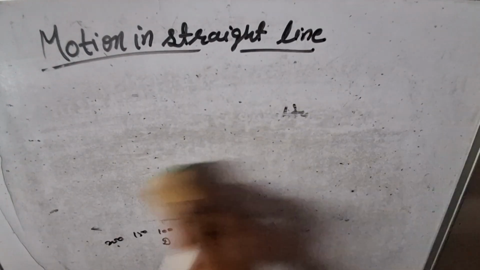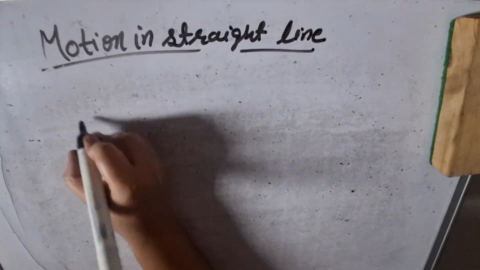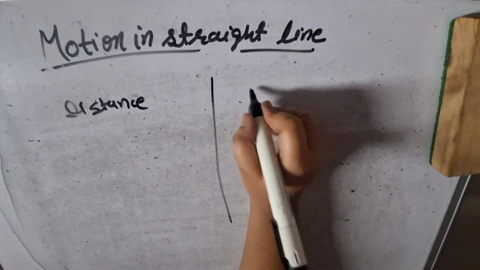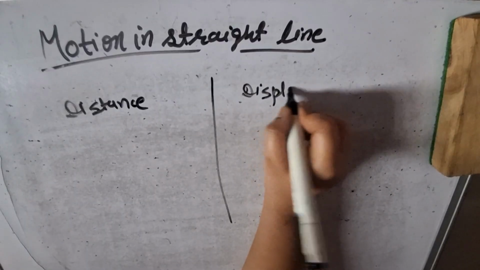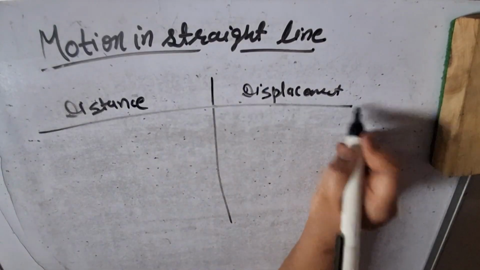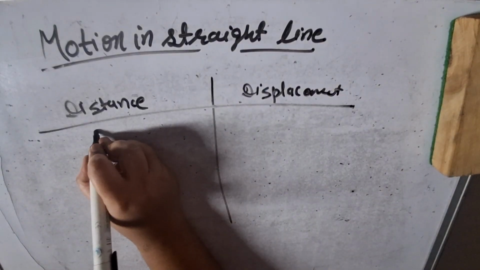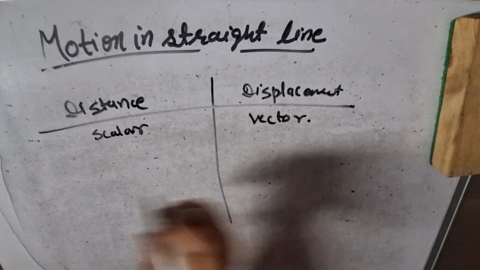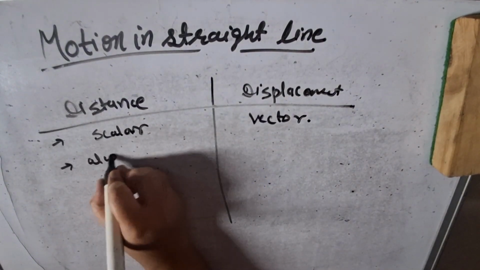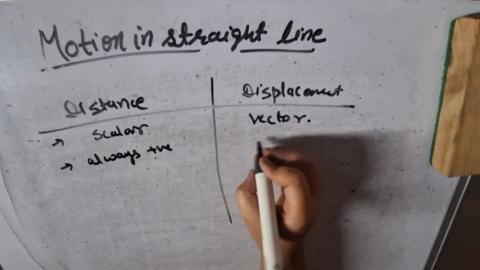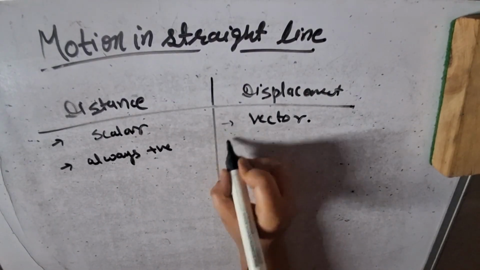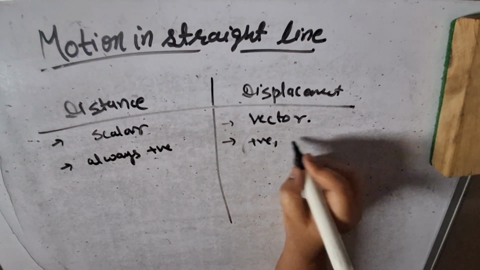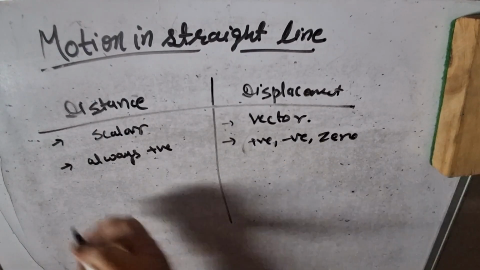Let's see the difference between distance and displacement. I am taking this side distance and this side displacement. Distance is a scalar quantity, displacement is a vector quantity. Distance is always positive. Displacement can be positive, negative and zero.